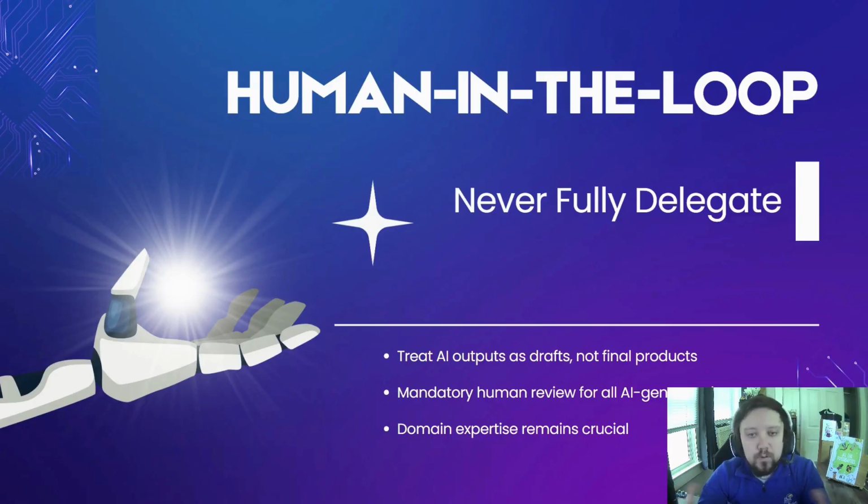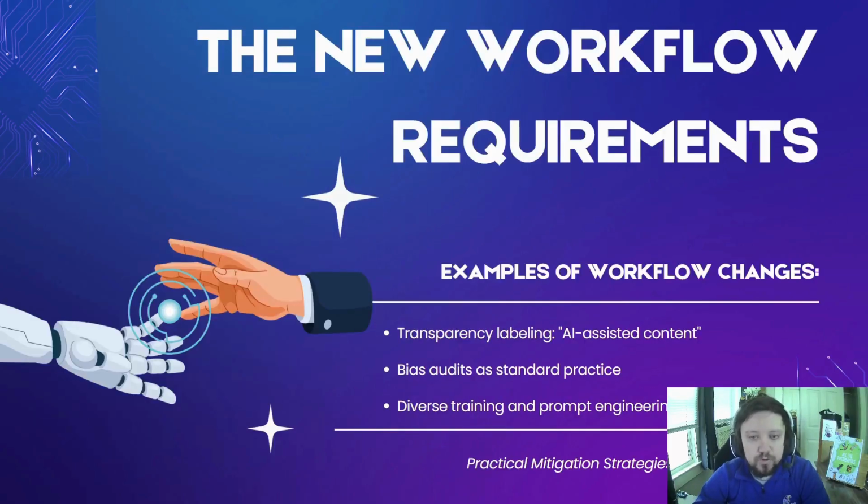So I'll just end quickly on this. I do think that there are ways we can actually use these things thoughtfully. So always have a human in the loop. Never fully delegate. You need to verify everything that comes out of there, and that makes domain expertise crucial, right?